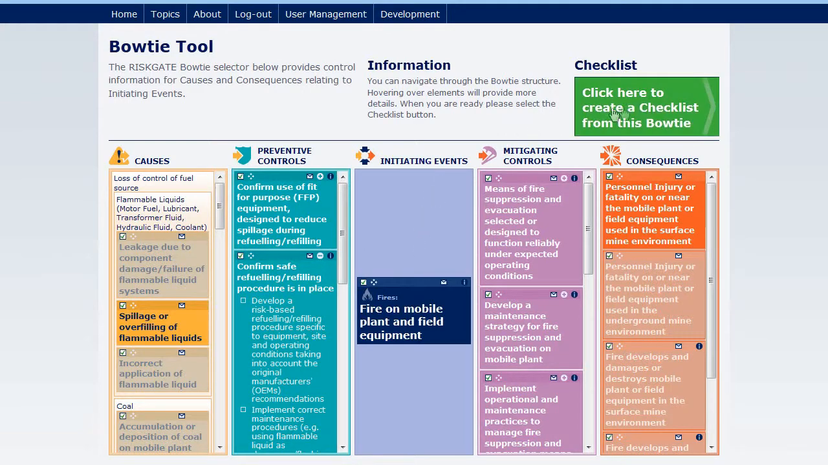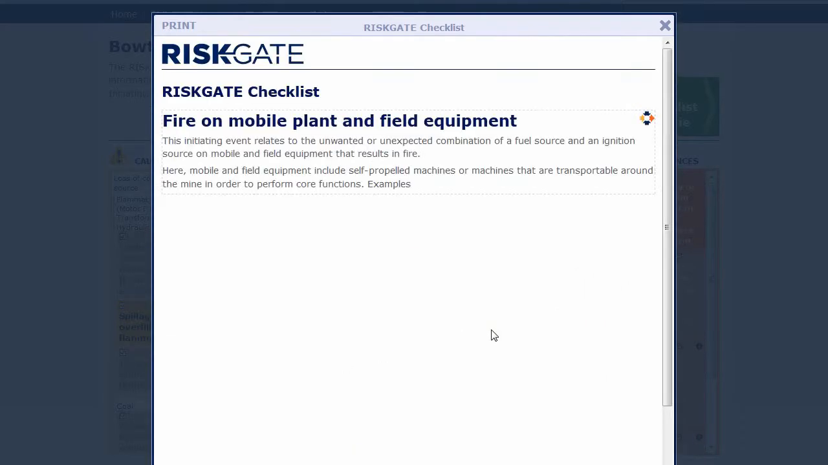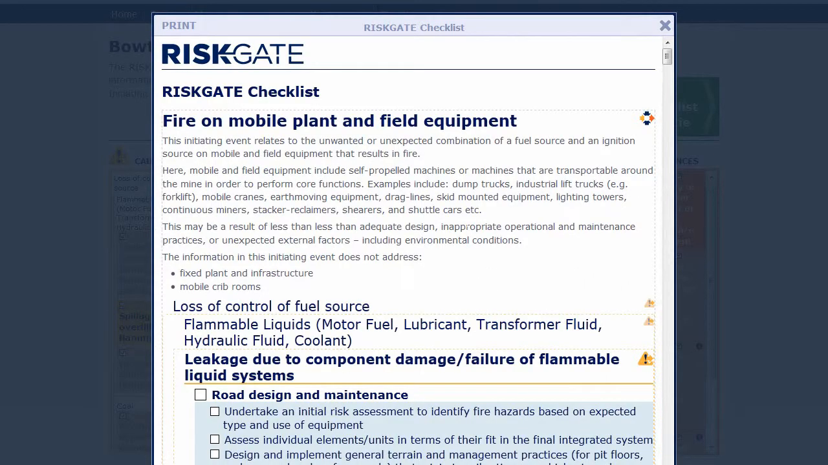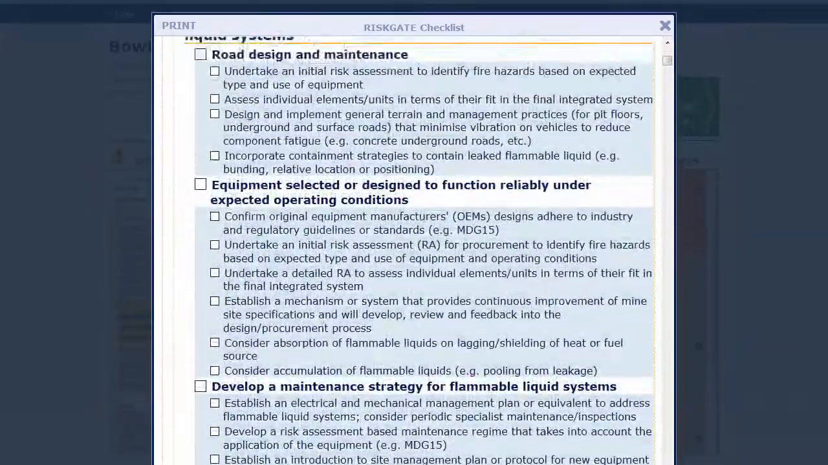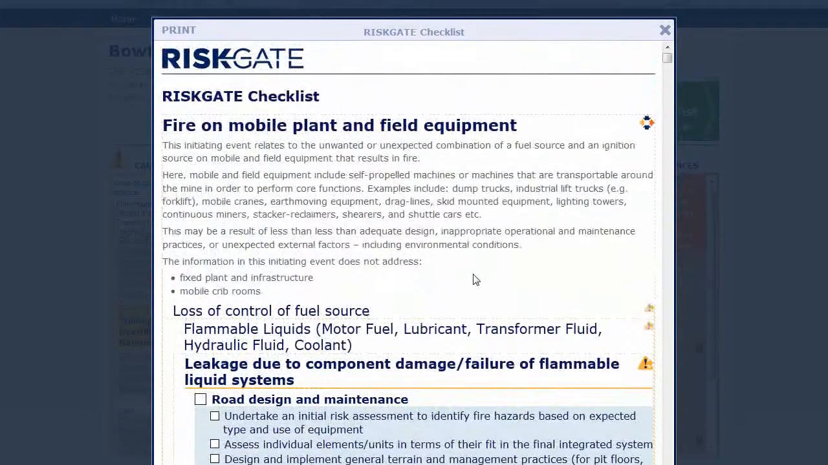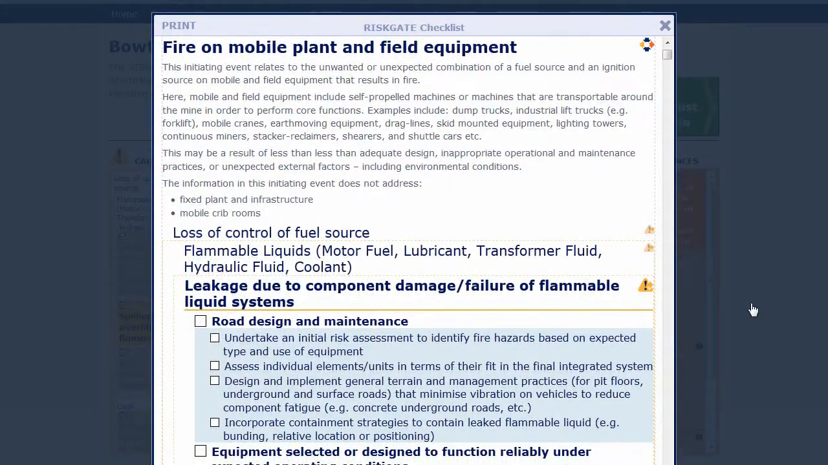A checklist of the bow tie can also be generated by clicking on the checklist button. The RISKGATE checklists help you quickly access the relevant control information surrounding the specific priority unwanted event you want to prevent or mitigate. As such, RISKGATE checklists are ideal for use in incident investigations, risk assessments and audits, and as training tools.